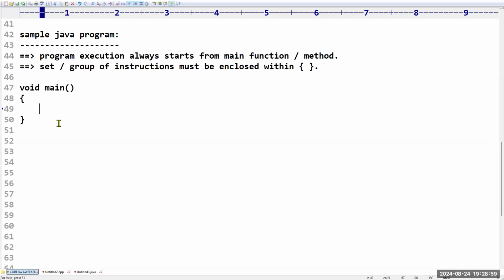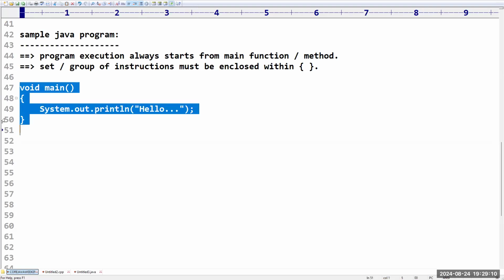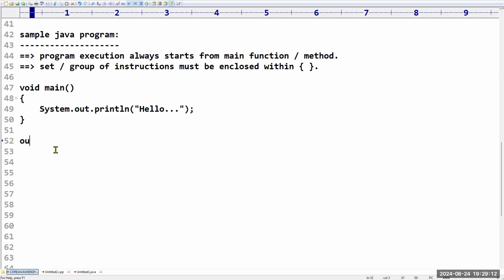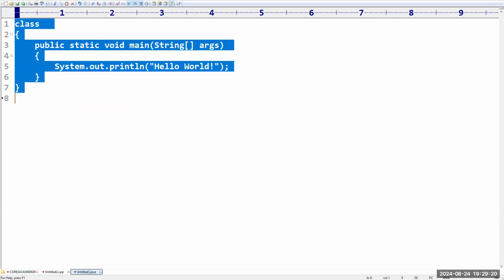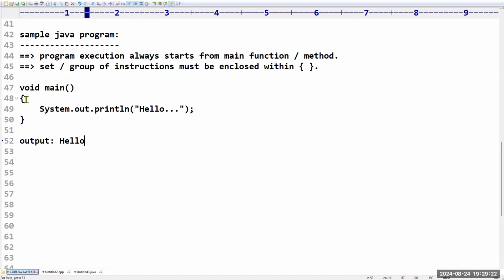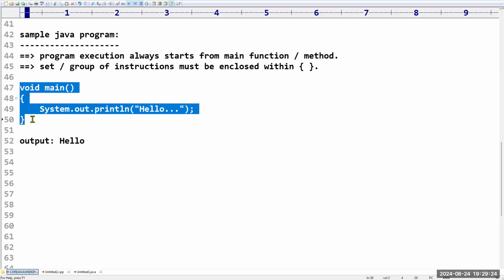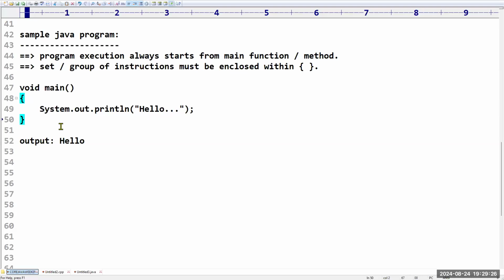But how to print the message? System.out.println of hello. That's all. So if you run this Java program, what will happen? The output we are going to get is hello. Like this we will get. Sir, actually the Java program structure is like this, but you have written only void main. Is it going to work? Definitely it will work. I will explain how it is going to work.